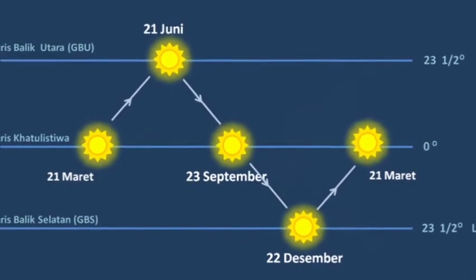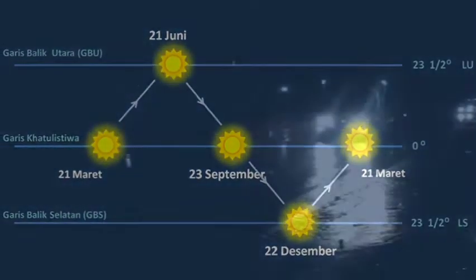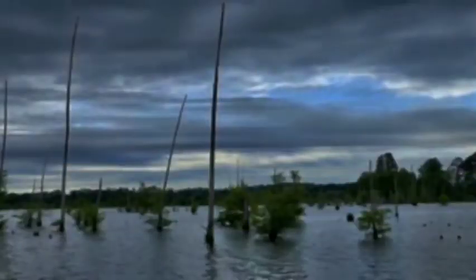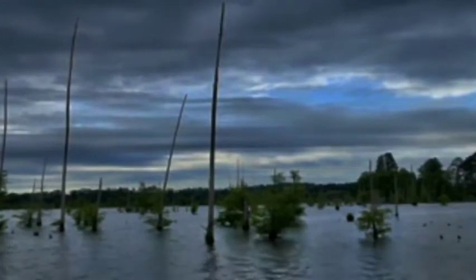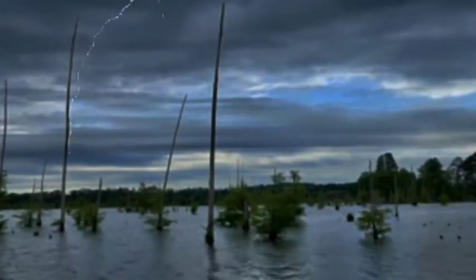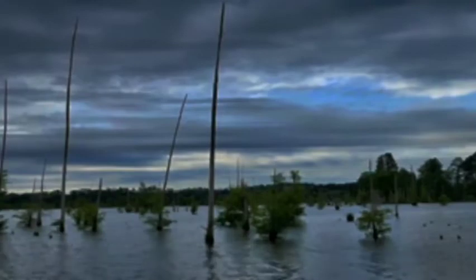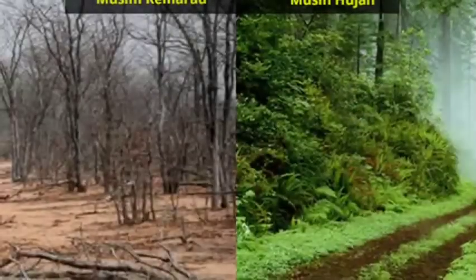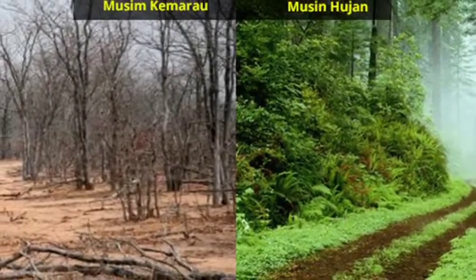The fourth result is that there are seasonal changes. Indonesia is located on the equator, so it only has two seasons, namely the dry season and the rainy season.